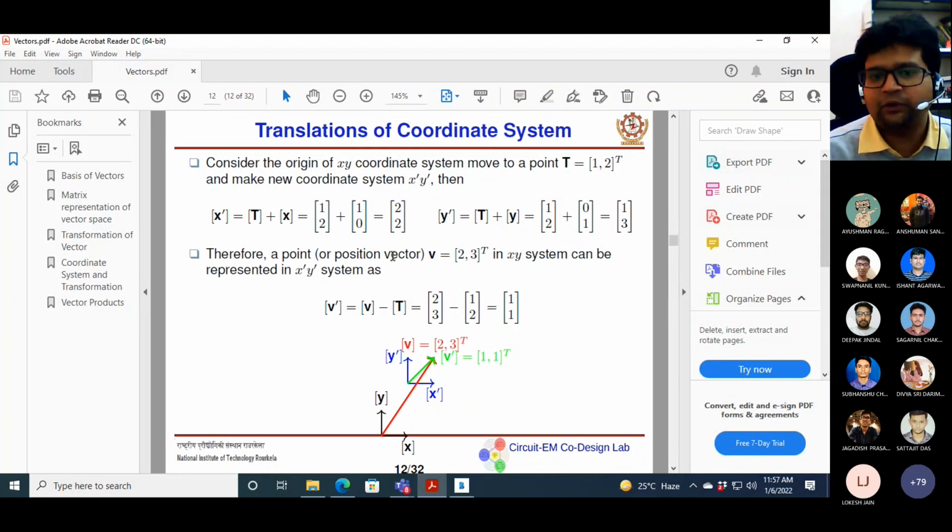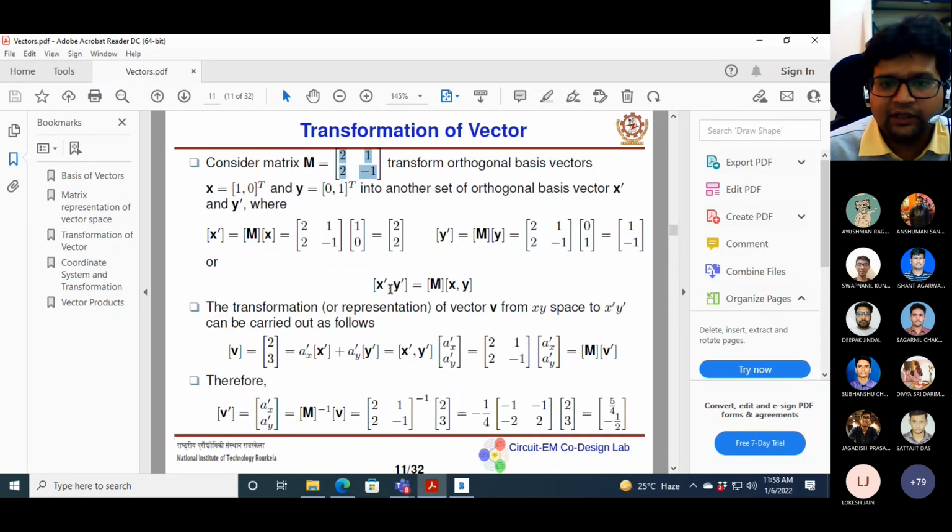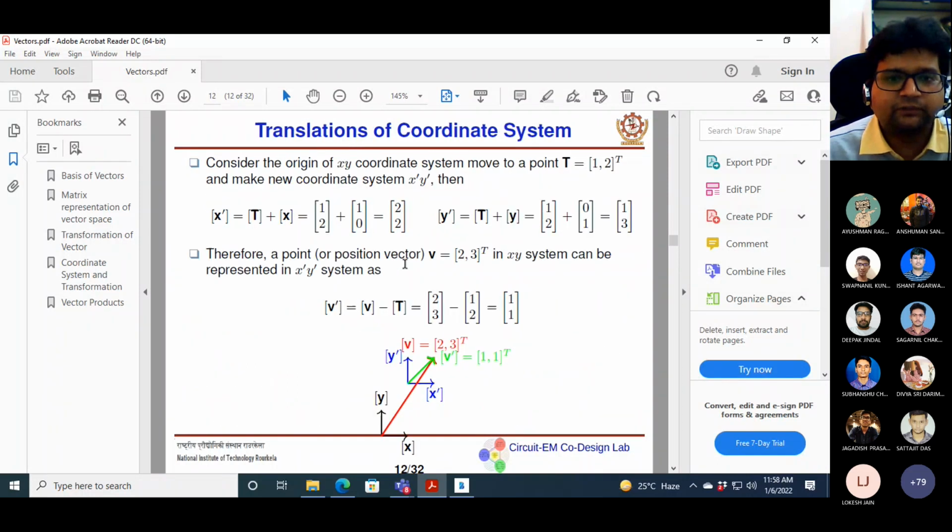If you don't understand how these coordinate transformations work, it will be very difficult to understand a robotic system. So that's why it is very important for an electrical engineer to take some course on vector transformation and related topics.